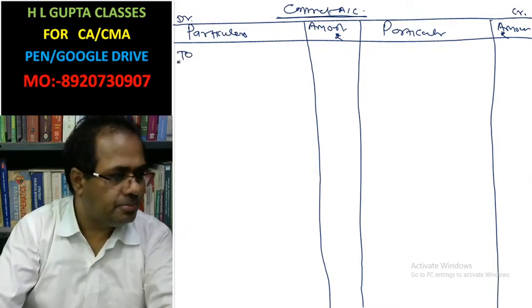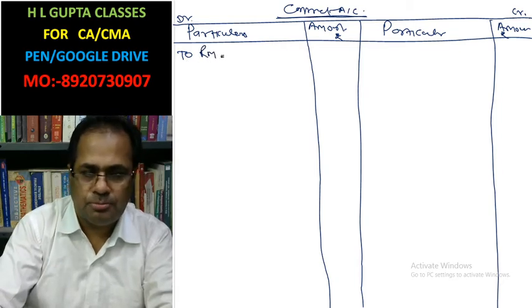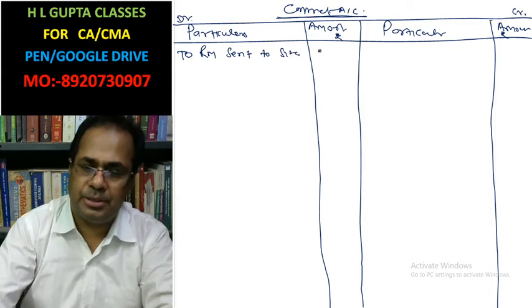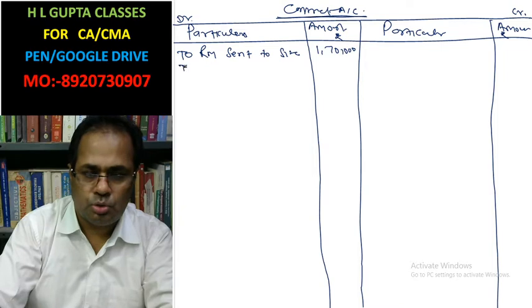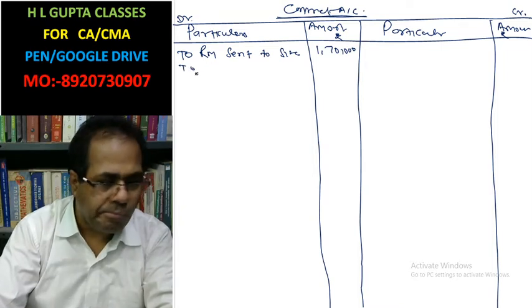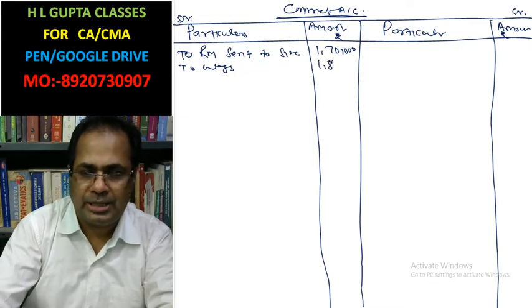To raw material sent to site, this is given in the question, 1,70,000. To wages, 1,80,000 is given.